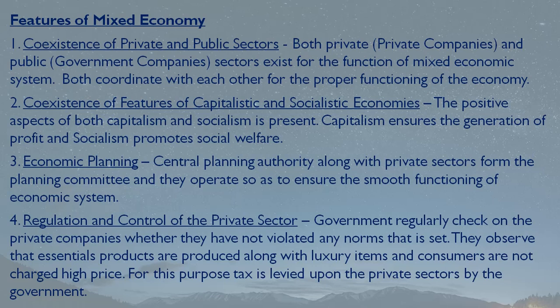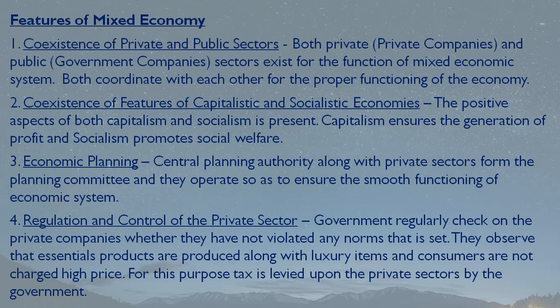Okay, whether social violation is there or not, so they keep on checking, and they produce both necessity items as well as luxurious items, because in capitalism they give more importance to the luxury items or the quality items, and in socialism they focus mainly on the necessity items.